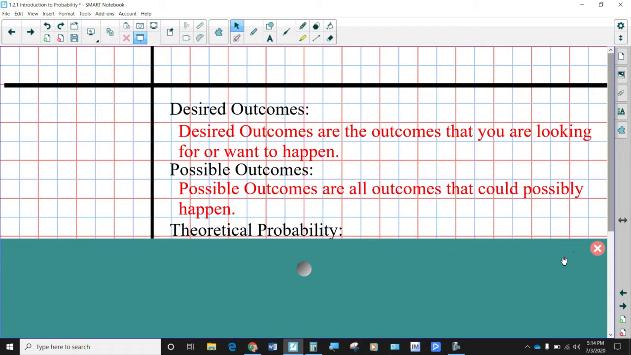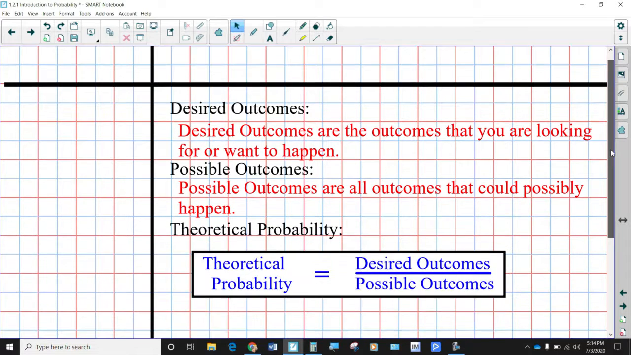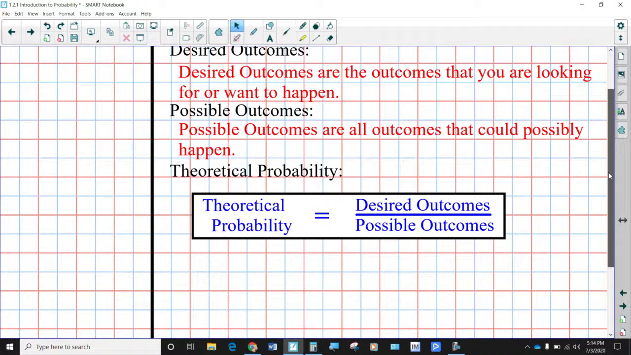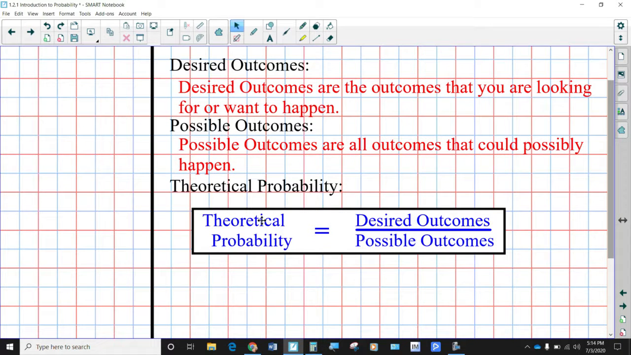And which brings us to our formula for theoretical probability. The theoretical probability is written as a ratio. It is equal to the number of desired outcomes over the possible outcomes. And so that's what we had here. And there's this symbol that we use for the probability. It's like a capital P written sort of like an italic P.